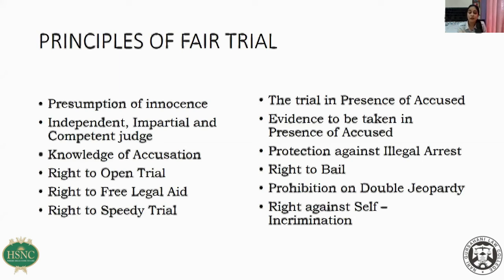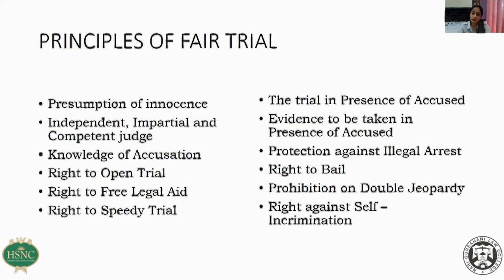Another right: speedy trial. So mostly trials in sessions court are conducted on a day-to-day basis, and that's how it should be conducted. Unfortunately, in lower courts, that's not the case. It happens that today there is a date, one witness has come, his examination in chief is over. I conduct the cross-examination also, but my cross-examination is just half done. I have deferred the rest.